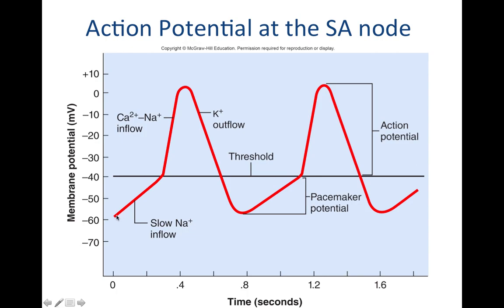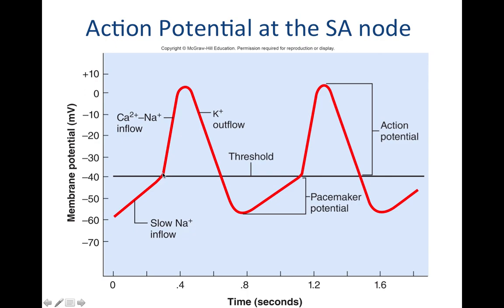What is a little bit different is this pacemaker potential that you see here. You start off pretty far below threshold, and there are some very leaky sodium channels that allow sodium to creep into your nodal cells that are found at the SA node. As sodium, that positive charge, creeps into the cell, it makes the membrane potential more positive. As more and more sodium comes into the cell, very slowly you can see, eventually you'll reach threshold. And once you reach threshold, you get your big depolarization. So that's another similarity to normal action potentials.